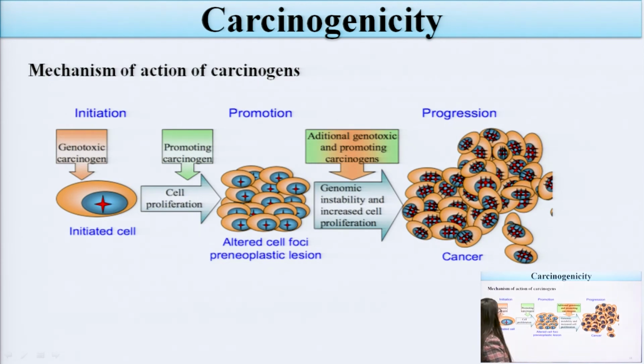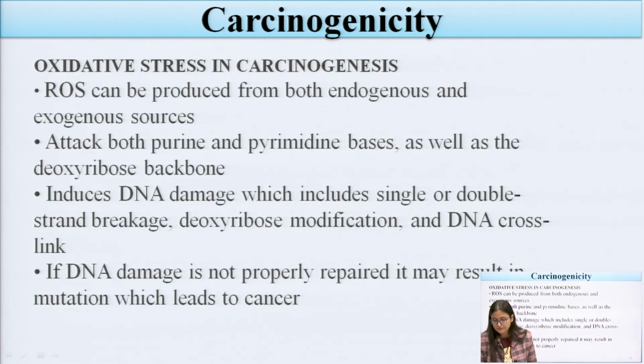Mechanism: this is the initiation process, promotion and progression. If we look at the genotoxic carcinogen, the initiated cell is the initiating cell for producing cancer in the body of the individual. Then cell proliferation, the cells multiply, altered cell foci, promotion. The third one is progression, in which it leads to cancer. Genomic instability and increased cell proliferation, an increase in the number of cells.